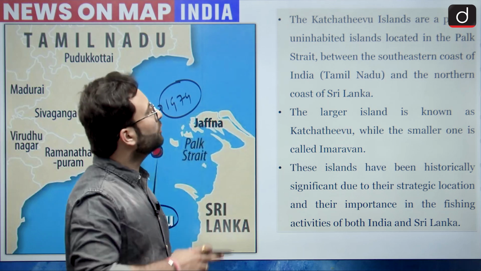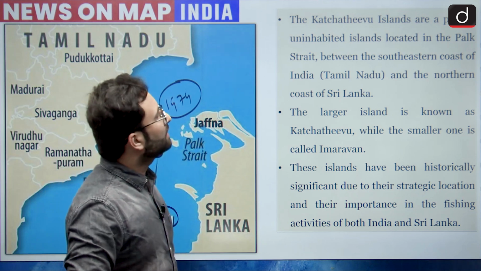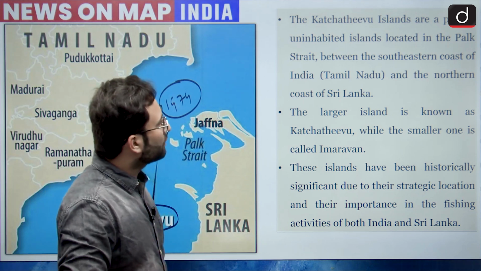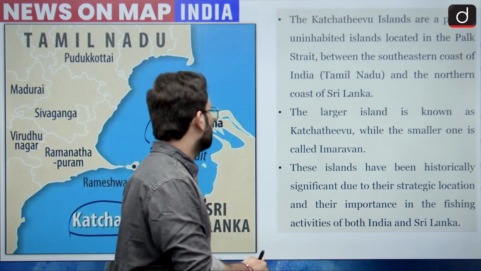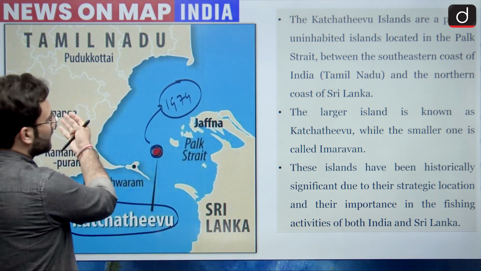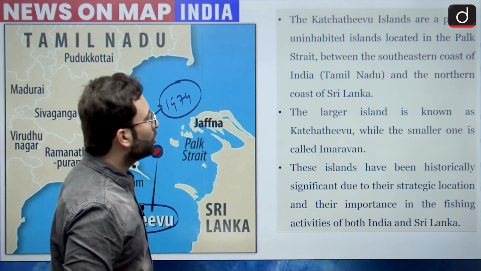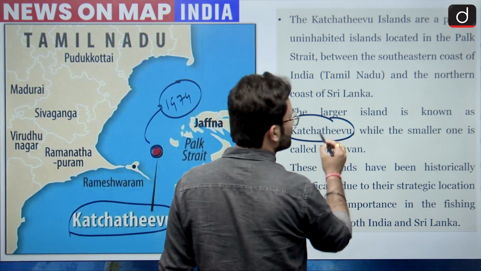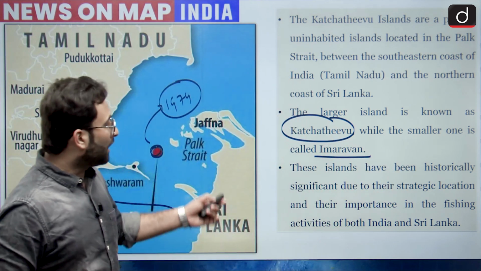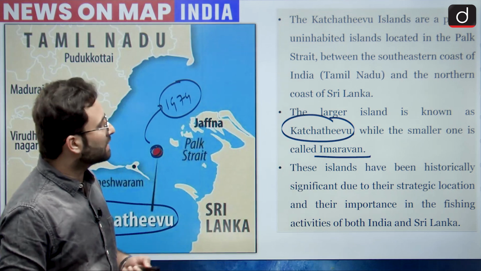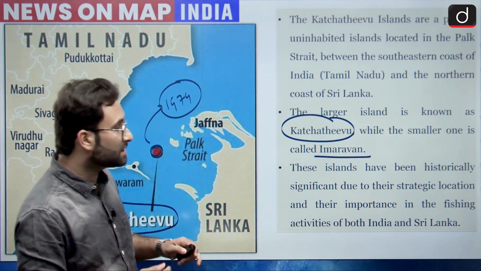The Katchatheevu Islands are a pair of uninhabited islands located in the Palk Strait between the southeastern coast of India, that is Tamil Nadu, and the northern coast of Sri Lanka. This is the northern coast of Sri Lanka, and that is the southeastern coast of Tamil Nadu. The larger island is known as Katchatheevu, and there is a smaller island known as Imaravan. Now the last statement here says that these islands have been historically significant due to their strategic location.